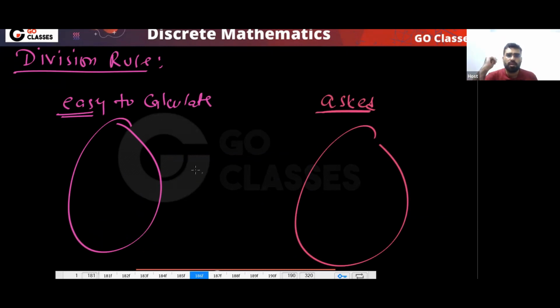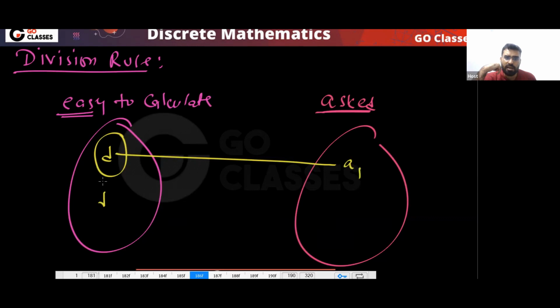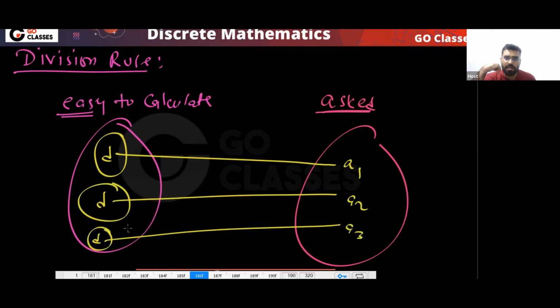You also know that for each element here, there are d things here. Like this, something is happening. Every element here has d elements here, and the groups for two elements should be disjoint.